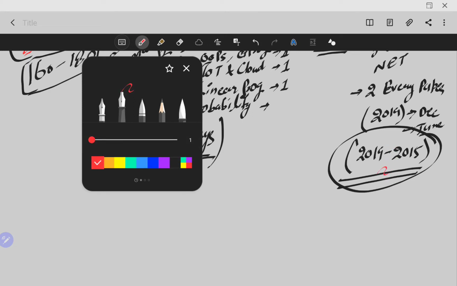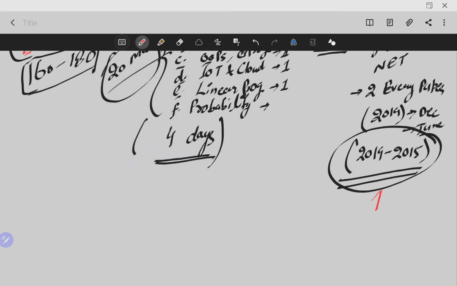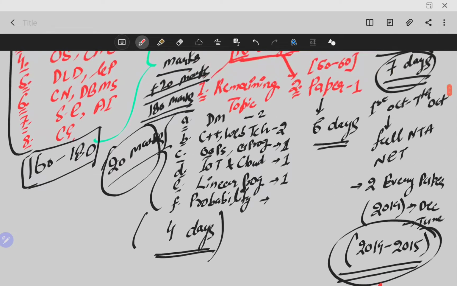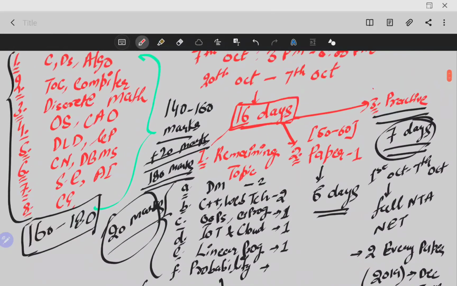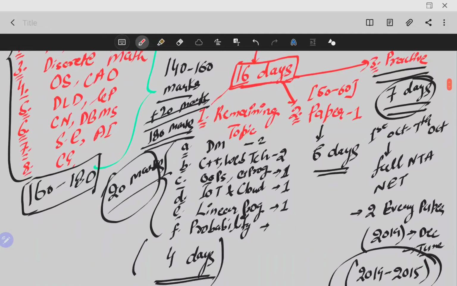When you solve the papers, let us say you are not able to solve the questions on TOC or COA or DBMS. For example, let us say you are not able to solve a question from serializability. Then go to the serializability topic on YouTube, watch the video, then come back and try to solve the question. This particular duration will help you identify your weak points and strong points in your preparation, right?